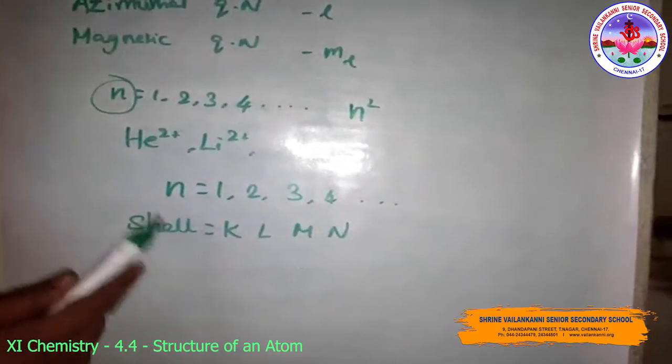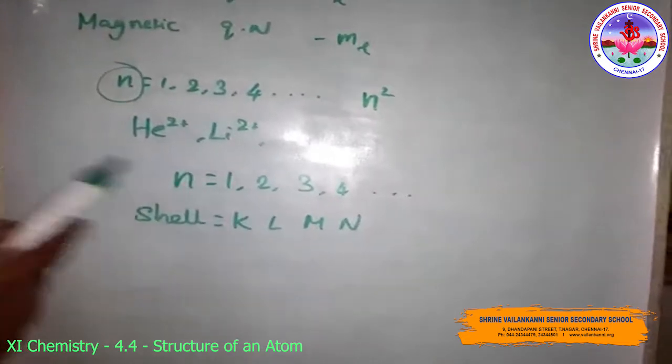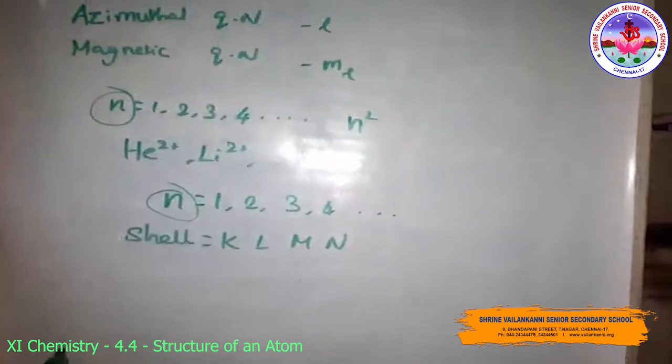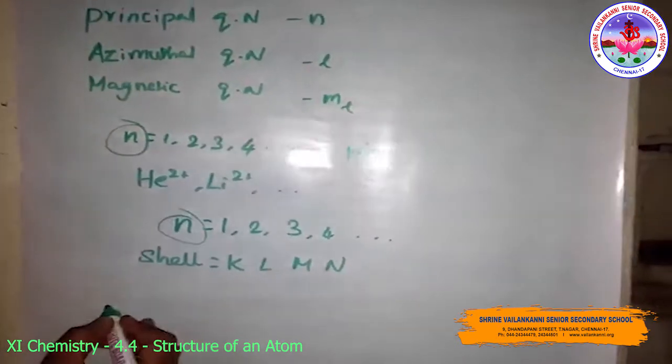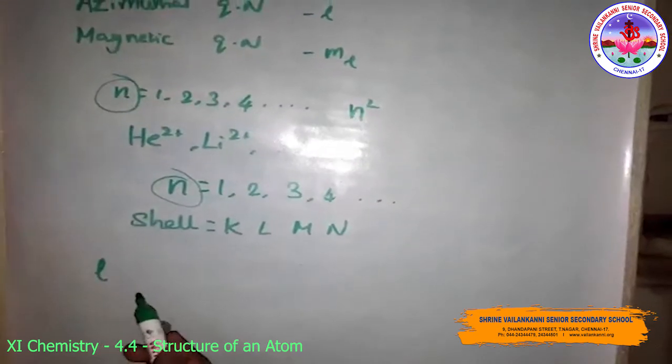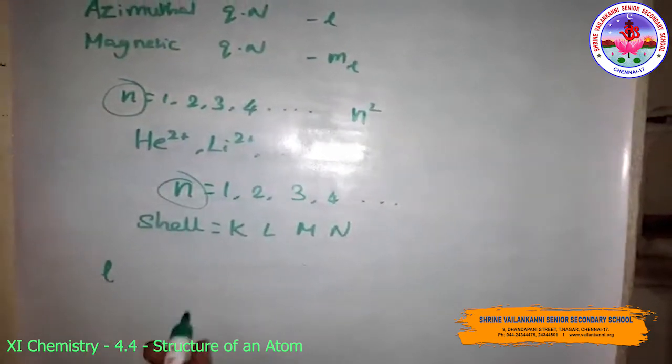So the energy of the orbital will increase with the increase of n value. The next is the azimuthal quantum number, that is l. It is also known as the orbital angular momentum or the subsidiary quantum number.